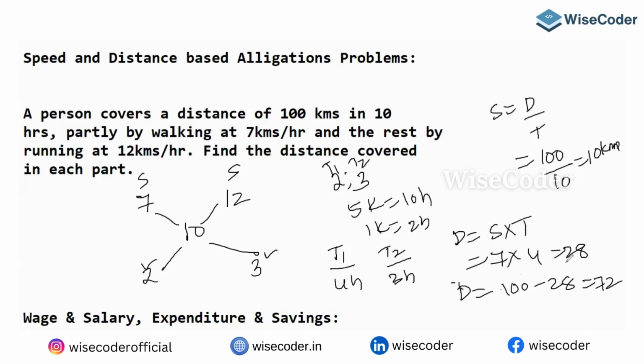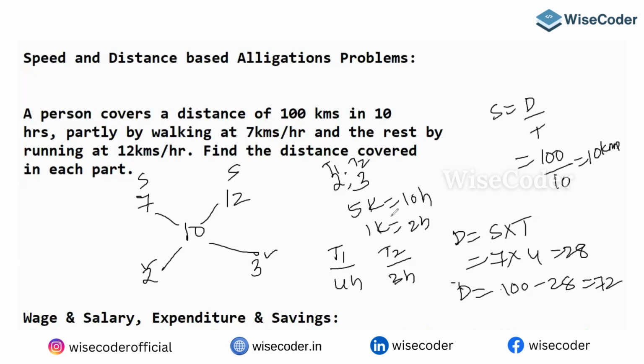72. That's how we can get our answer. Is this clear, everybody? Yeah, this will help you a lot.